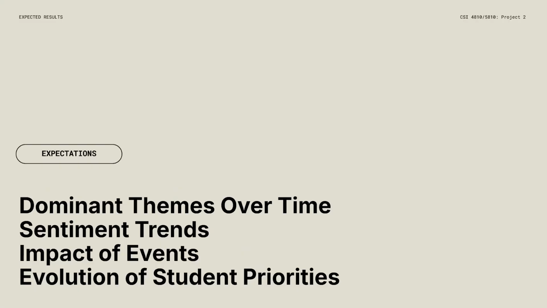Expected results: I expect to find recurring topics that reflect concerns and interests during different periods. I think social movements, policy changes, and major campus events will likely show dominant themes over time. I expect there to be changes in sentiment across decades reflecting key historical events in civil rights and economic recessions. I expect to find evidence that major campus events and national events influence the content and tone of writing. And I expect to see shifts in the issues that students prioritize, which should show how culture and values have changed over time.